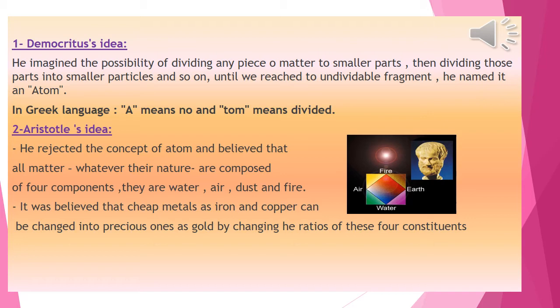He believed that cheap metals can be converted into precious ones by changing the proportions of these four elements.